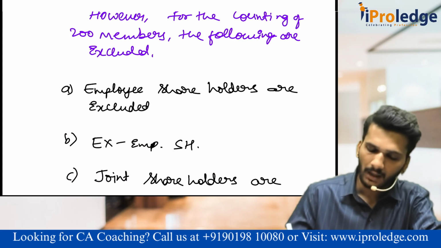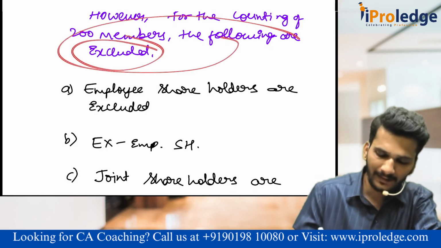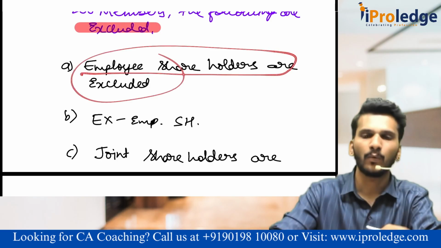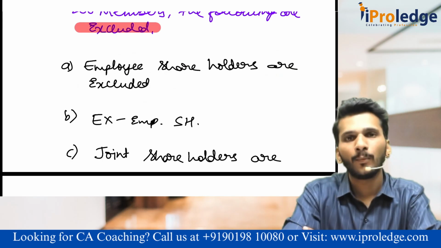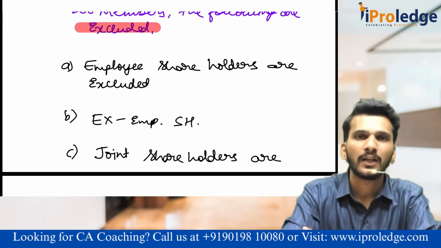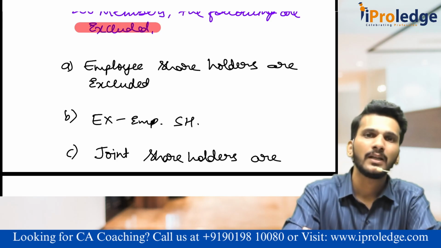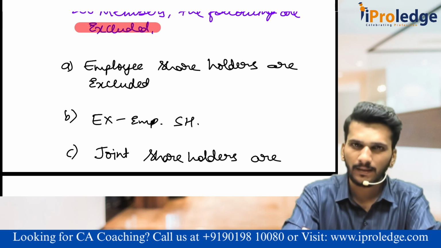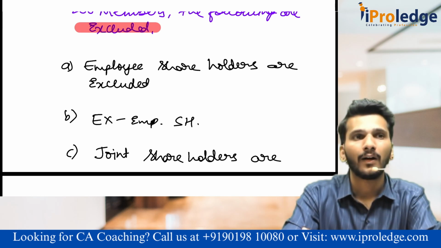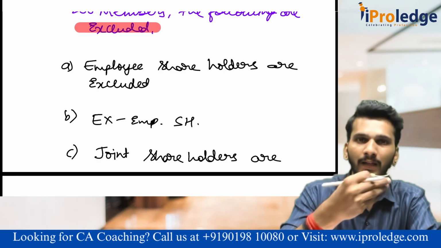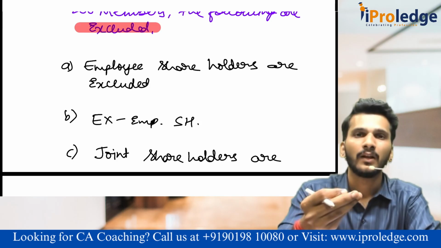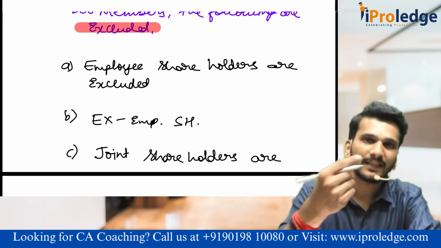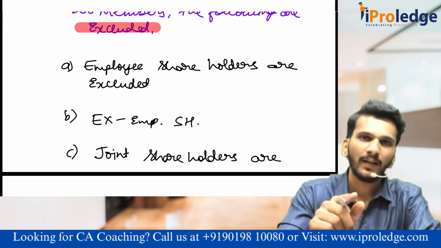But for the purpose of counting the 200, we will exclude the following members. Sir, who are the following members? Employee shareholders are excluded. Sir, what is this employee shareholder? You heard about the concept called ESOP, certificate shares, all those things. Whenever the company is pleased with the service given by the employees, or whenever the company wants to retain the employees, or whenever the company gets some know-how, patent, trademark from the employees, it will allot some shares. Now the employees are getting shares not because they are giving the money, but because they are giving their services. That is why we are excluding that.